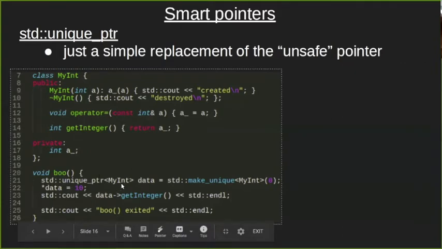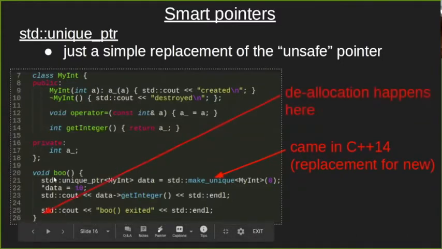So what it means is that when the function is actually exited, we will have the deallocation of the memory. When the function boo is terminated and the data variable goes outside the function scope, the memory for the integer will be removed.